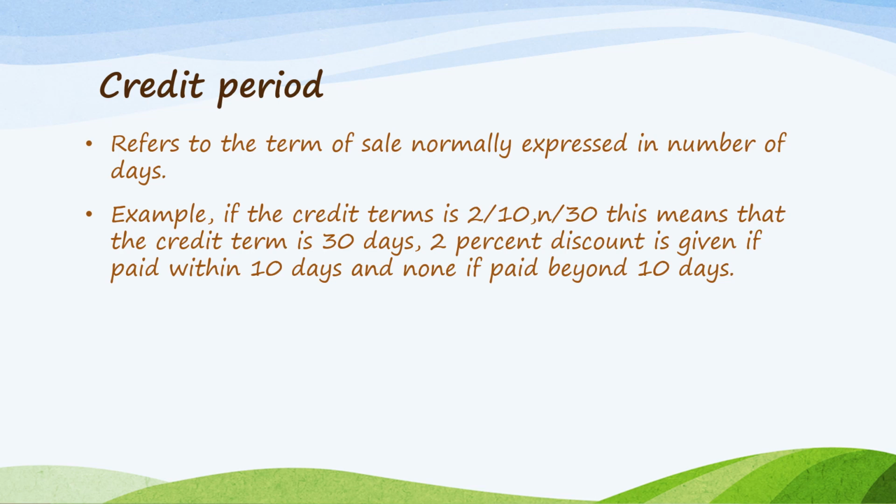So for example, if the credit term is 2/10, n/30, this means that the credit term is for 30 days, and 2% is given as a discount if the customer will pay within 10 days, and no discount if the customer will pay beyond 10 days, and the days up to is 30 days. So the 10 days is actually the discount period.